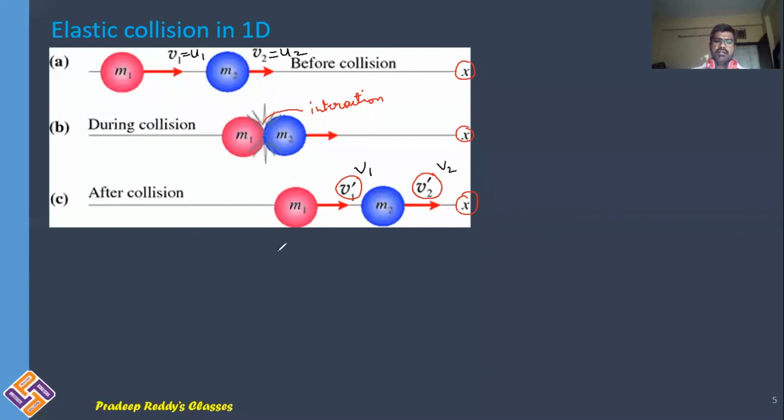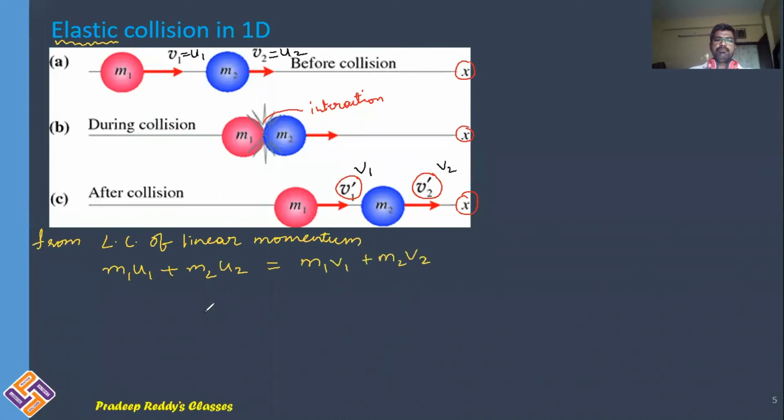As this is an elastic one-dimensional collision, from the law of conservation of linear momentum you can write m1 u1 plus m2 u2 is equal to m1 v1 plus m2 v2.